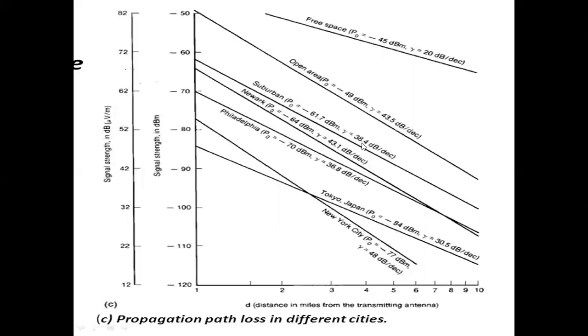So if our area is a suburban area, then we can use this path loss curve. That means we can know that in our area the path loss is 38.4 dB per decade by comparing our area with this suburban area, because we already have curves of different areas. We can compare our area of interest with those areas. Okay, so if our area is not suburban,